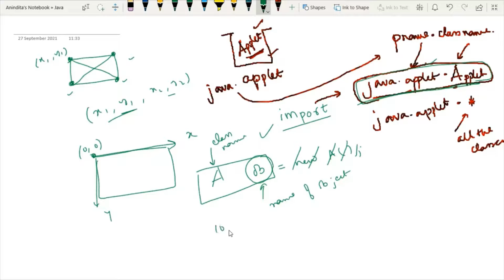So whenever I'm talking about 10, 20, say this point, and then I'm talking about 50 and 60, say this point over here. These are the two diagonal points and we will have a rectangle over here. So this is how this calculation will take place.